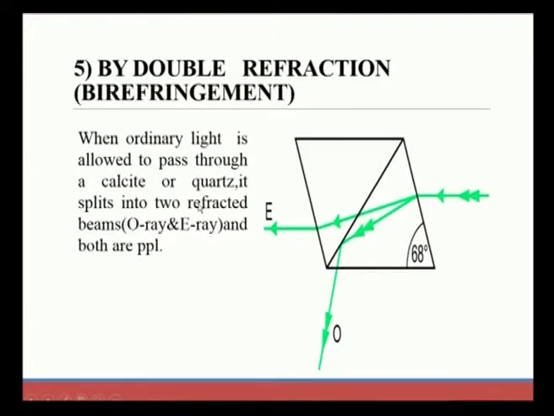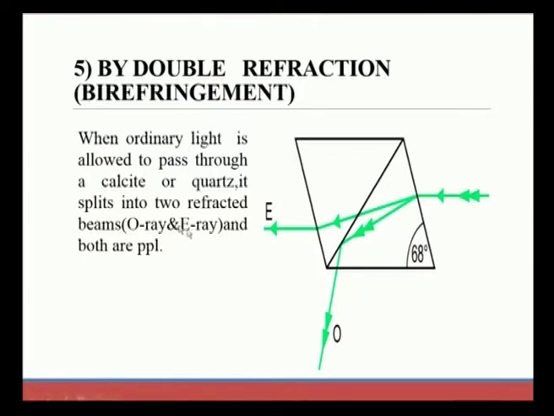Next, another method we use for producing plane polarized light is double refraction, also called the birefringent property. The birefringent property is a property of an optical material whose refractive index depends on the polarization and propagation direction. So, this property is also helpful for producing PPL.